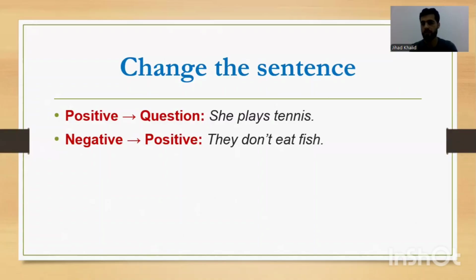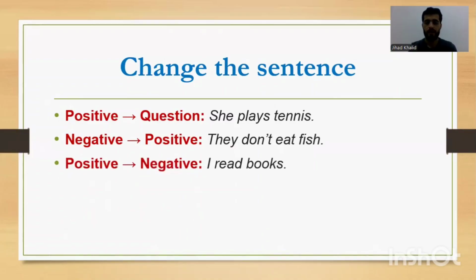Negative. We have negative, make it positive. They don't eat fish. And this is simple. Remove don't. They eat fish. Amazing. Positive to negative. I read books. Make it negative. I doesn't read books or I don't read books? I don't. Why? Because I is plural.